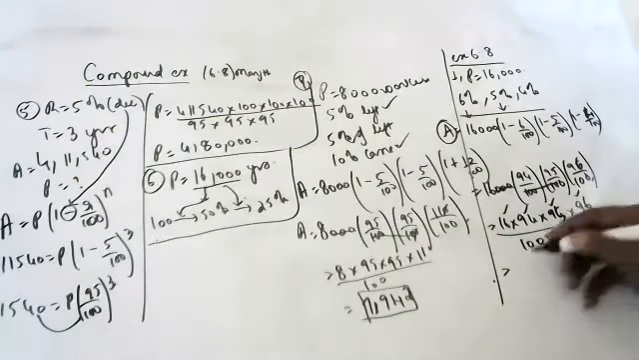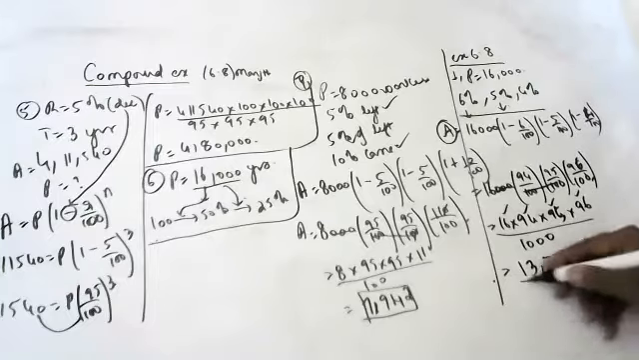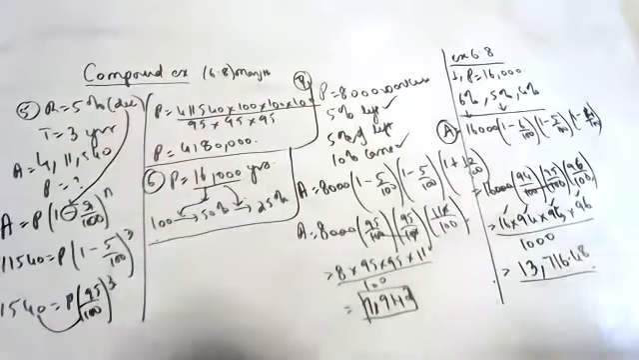So 13,716.48. 716.48 at the end of 3 years. Okay, next Surya, next one.